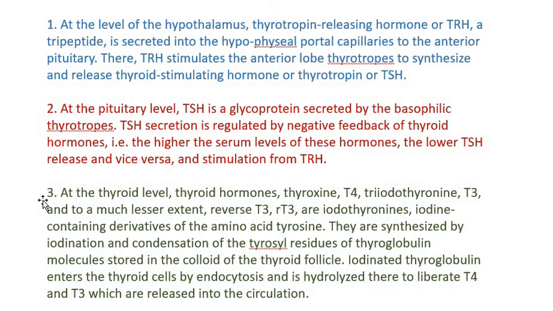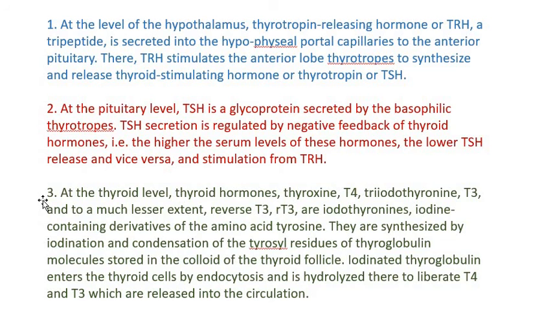So in the absence of TSH, by experimental methods like hypophysectomy, if you remove the pituitary, thyroid function is depressed. It's obviously because thyroid is not really receiving any signals from the pituitary asking it to synthesize T3 and T4. So thyroid function is depressed and thyroid gland atrophies. And administration of TSH stimulates the thyroid gland and increases the circulating levels of thyroid hormone.